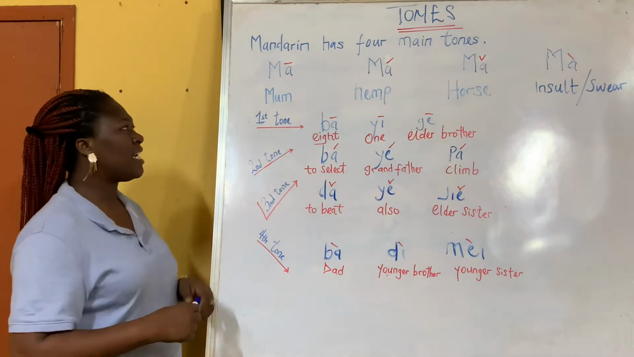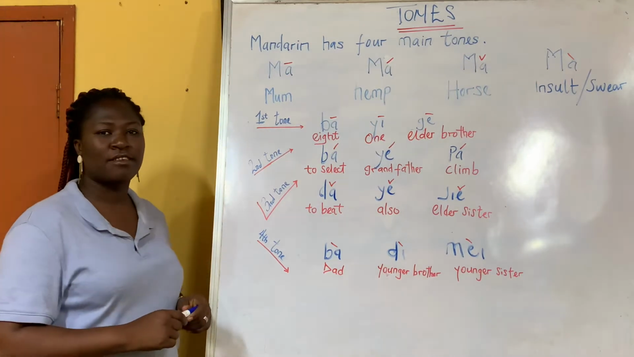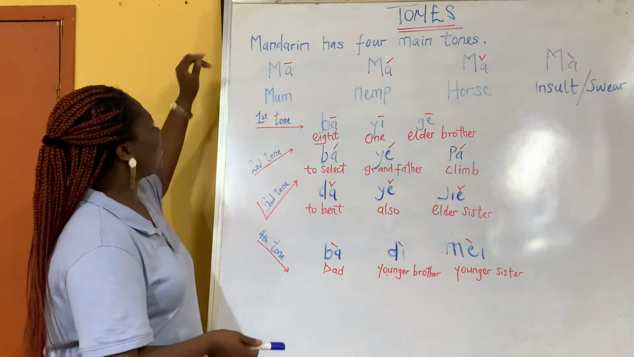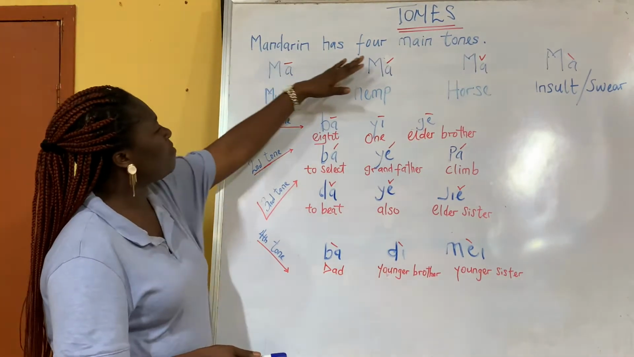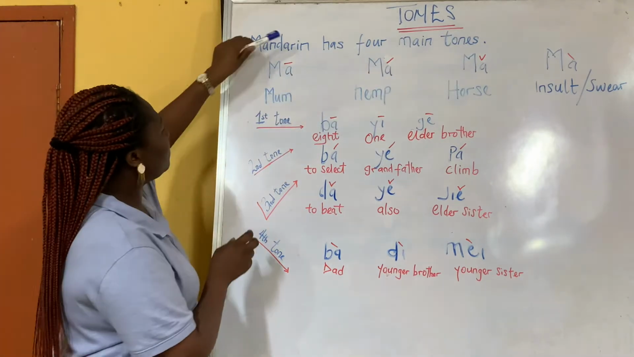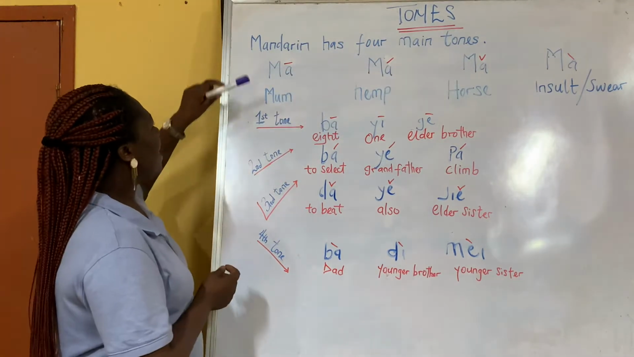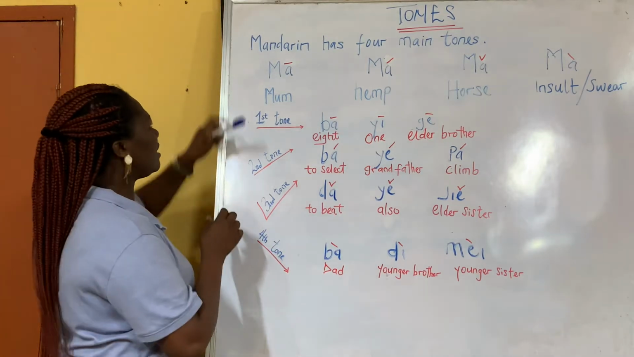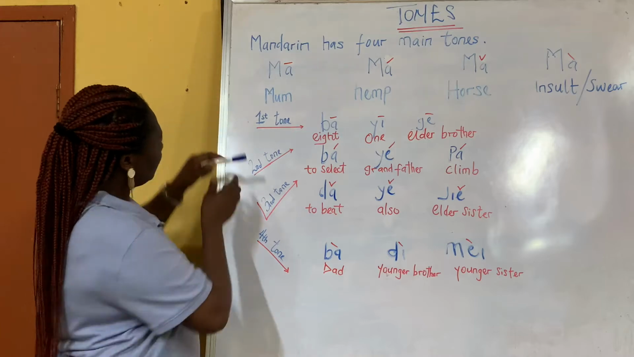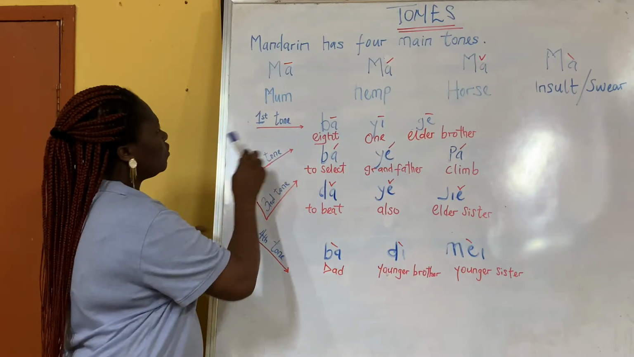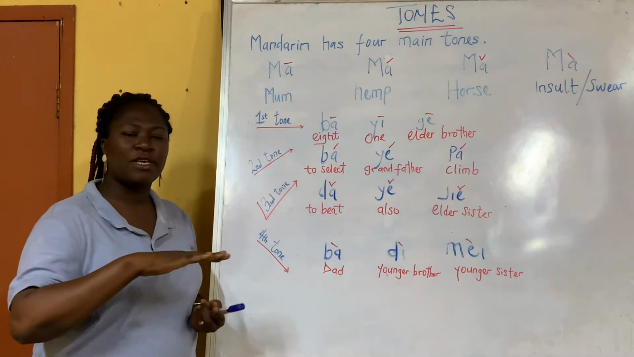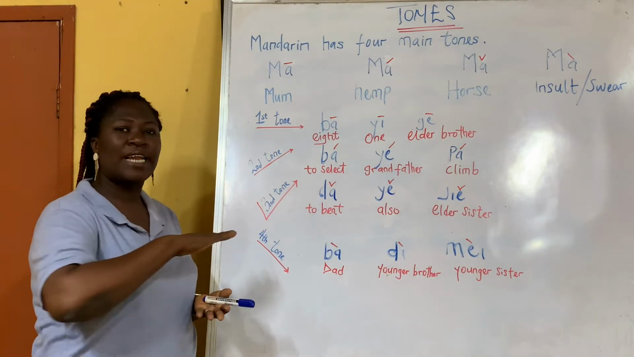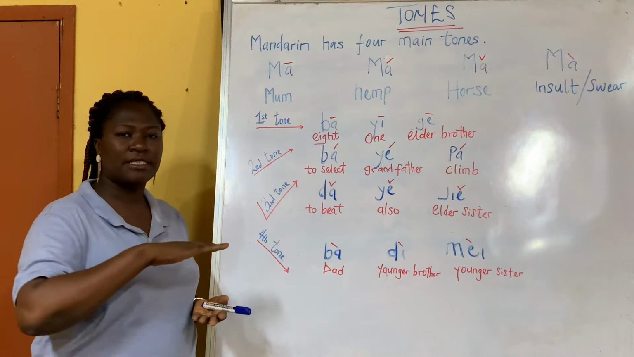Today we are going to learn tones in Chinese language. Okay, let's go. In Mandarin we have four main tones, and the first one is what? Ma. When we're talking about tone, this line is the tone. The first one is ma. You can see how it is pronounced: flat, high and flat.